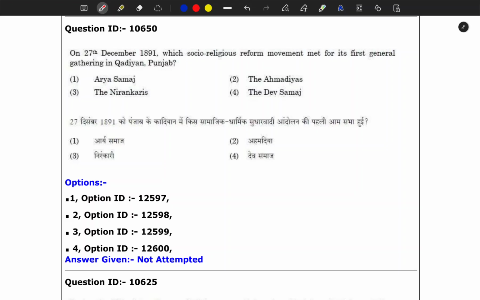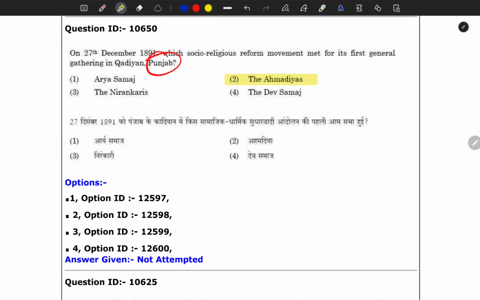The next question before us is about the 27th of December 1891: which socio-economic reform movement met for its first general gathering in Kadian, Punjab? If you can eliminate it based on geographical location, because it was in the west, then on that basis you are eliminating it, and that is fine. Otherwise, this is the correct option.